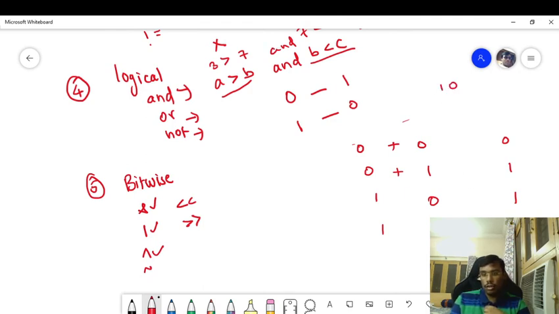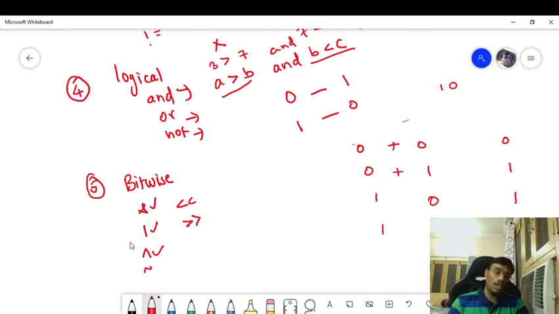So that is the reason. That is the reason 1 will be written and 0 will be carried. So that is the reason why 1 is output. So all these AND, OR and NOT gates, and also the XOR gate, we have learnt in our engineering in the subject called switching theory and logic design.